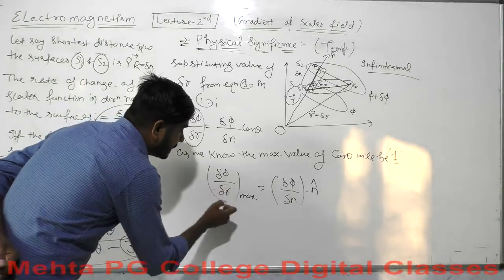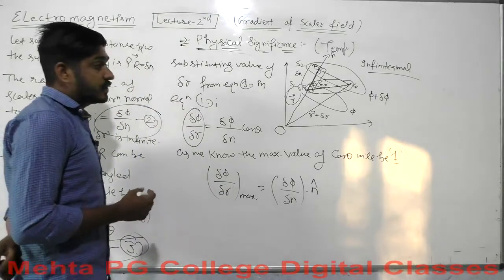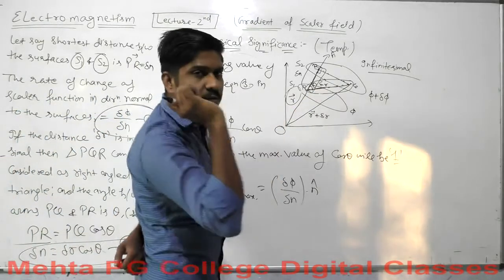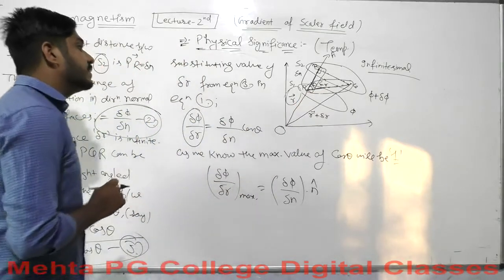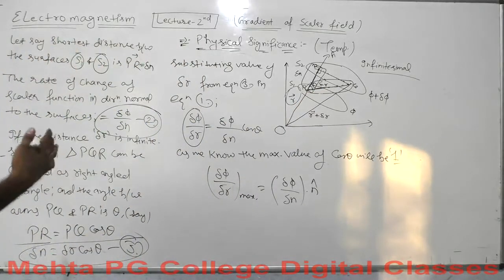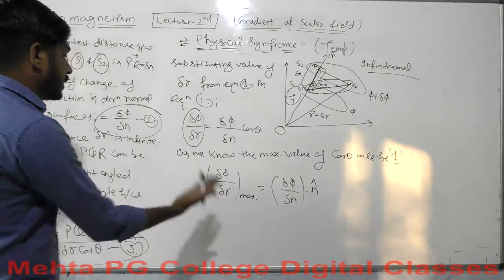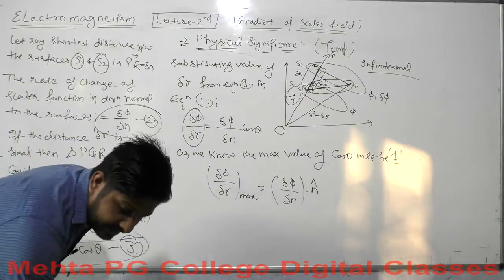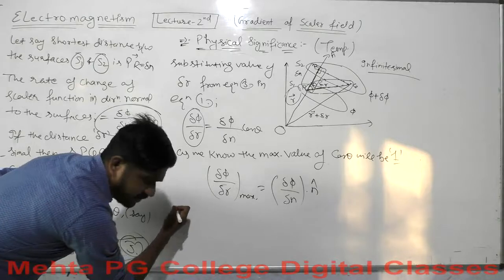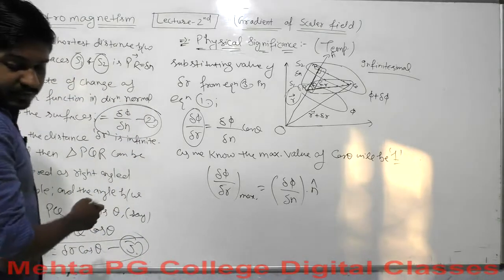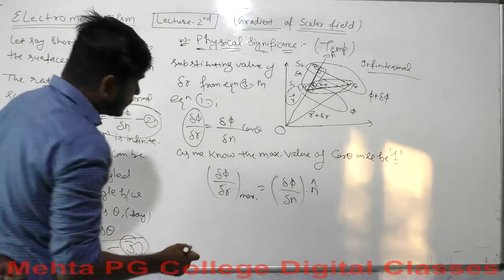But what if the limit del r is 0? Because we are considering this distance as infinitesimally small. So what if del r approaches 0? What will be the impact on the calculation, what are its effects?